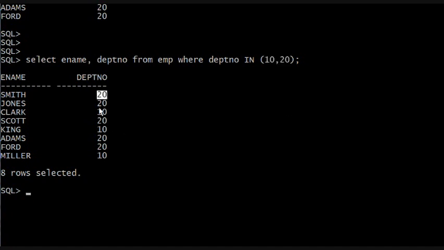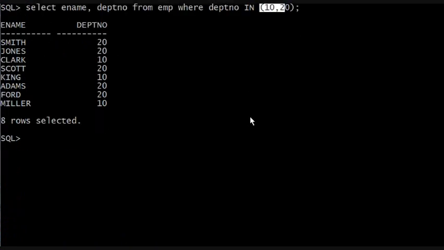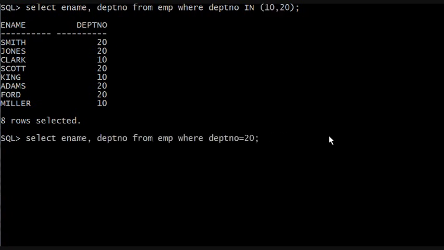So now we're going to get 20 and 10. Where usually we did department equals, now we're doing department in 10 and 20. All right. So let's say you wanted to see the names and the salaries of all your salesmen and clerks. So that's going to be, remember, names and salaries. Always pay attention to what's being asked. Give me the names and salaries of all your salesmen and clerks.